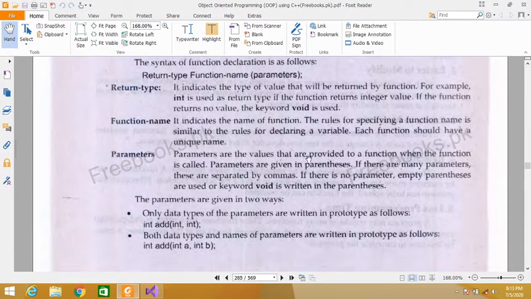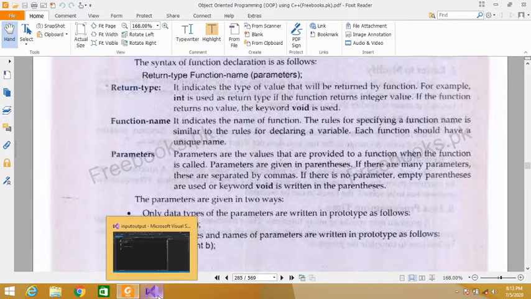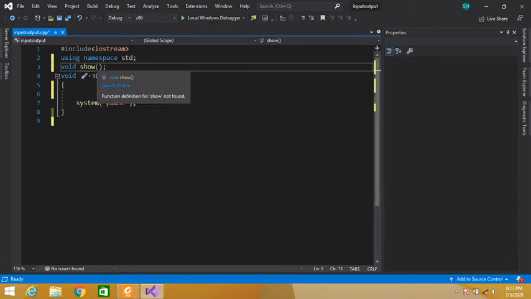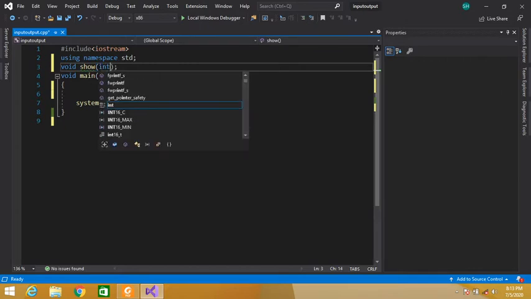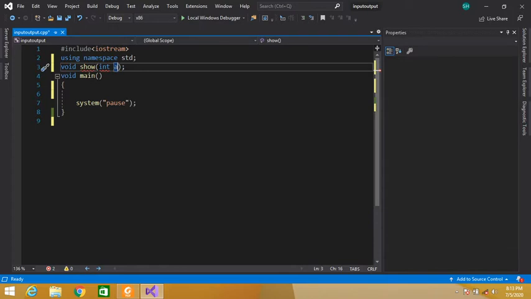Parameters are the values that are provided to a function when the function is called. Parameters are given in parentheses. So we can give parameters in parentheses. Here we can give our parameters like int a, int b.